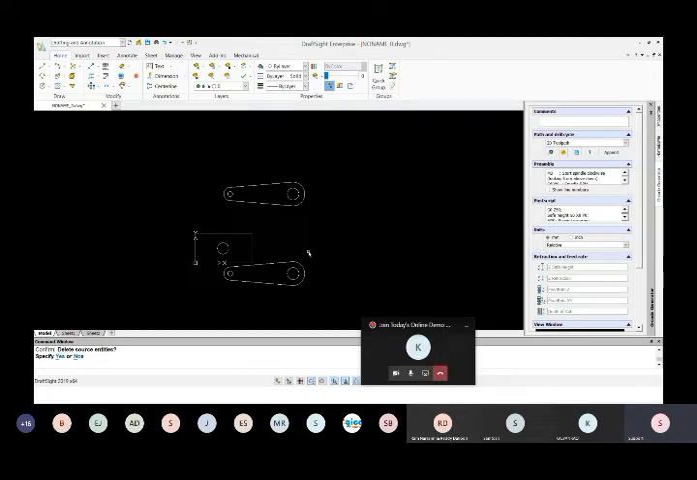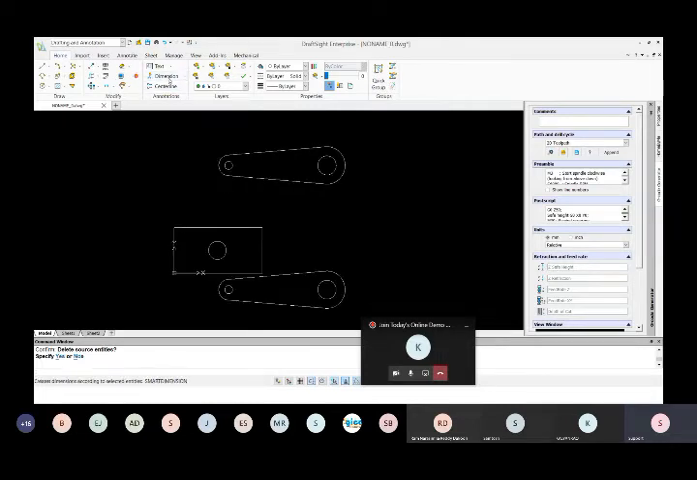And if you want to change your settings, like if I want to maintain my dimensions over here, you can give all the dimensions. Let me select these dimensions.